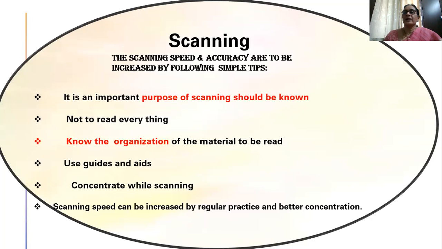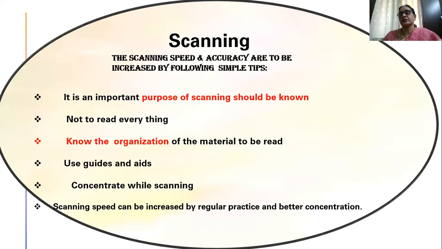If you don't know how the text is organized, you may go on reading everything, and that does not come under scanning. So you have to first understand the organization of the material. If you are looking for results, you have to open the results file and know how it is organized, according to branches and so on. Then only can you start scanning.